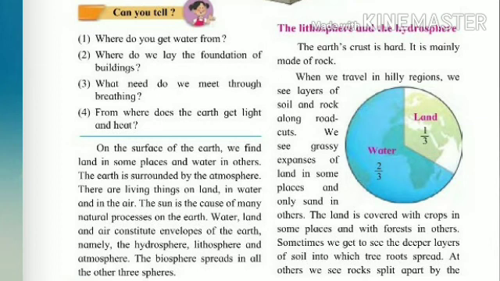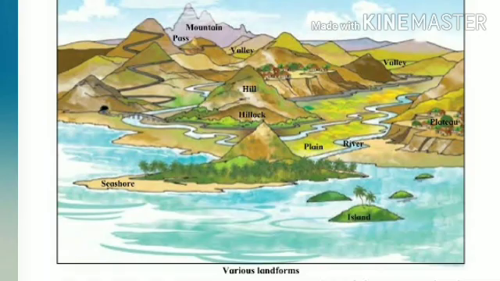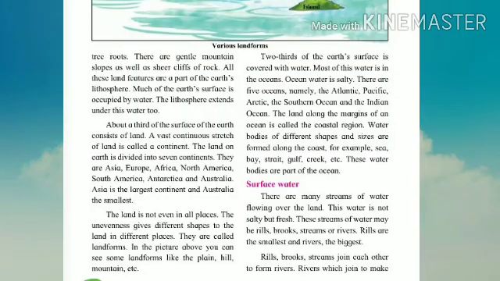Some we get to see the deeper layers of soil into which tree roots spread. At others we see rock split apart by the tree roots. There are gentle mountains. Now you can see the various landforms in this picture and the various landforms, with that you can see all the parts of the earth. Now here you can see there are gentle mountain slope as well as sheer cliffs of rock. All these land features are a part of the earth's lithosphere.